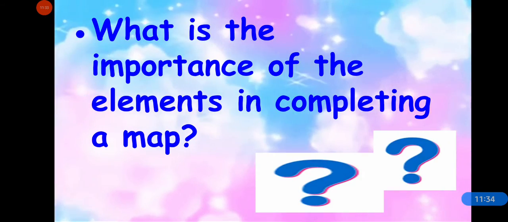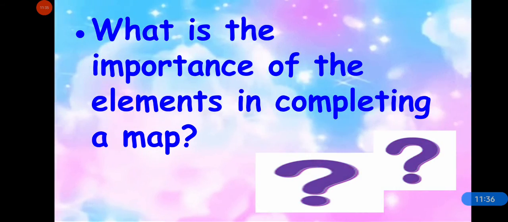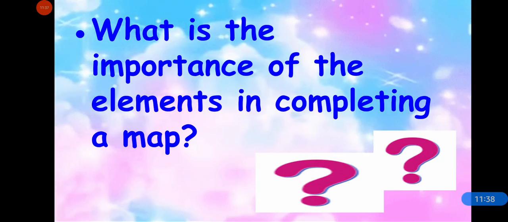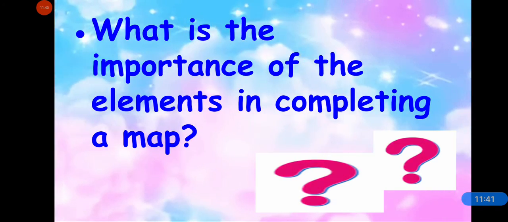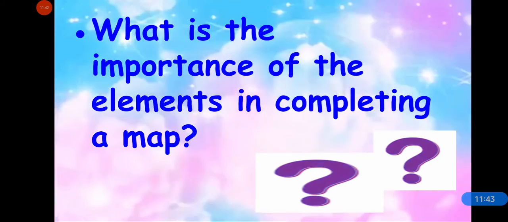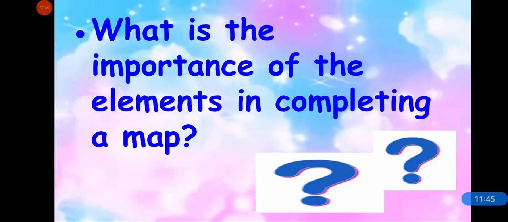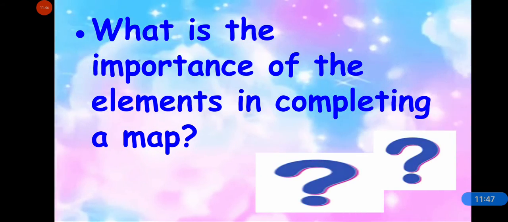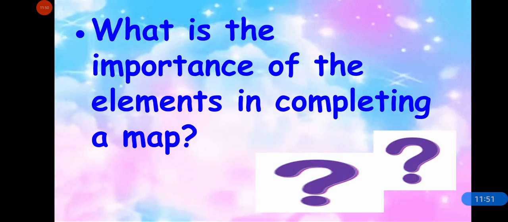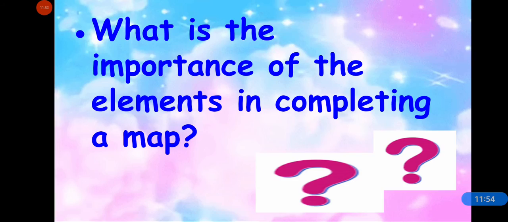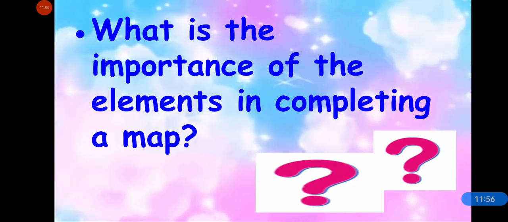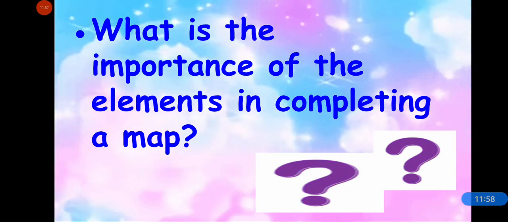So we cannot find a place only with the help of a blank map. We need elements in a map. So a map is incomplete without the elements, because elements help us to read the information given in the map. That's why a map is incomplete without its four elements.